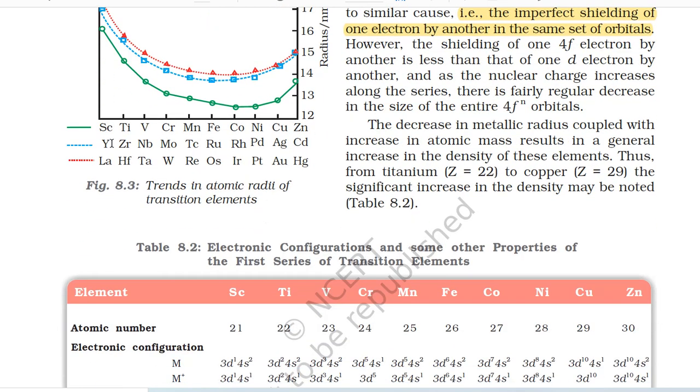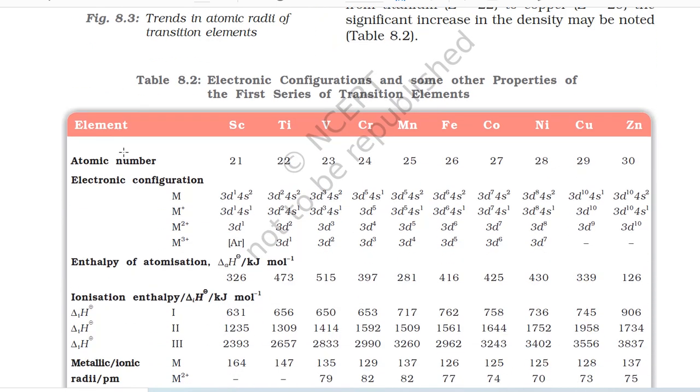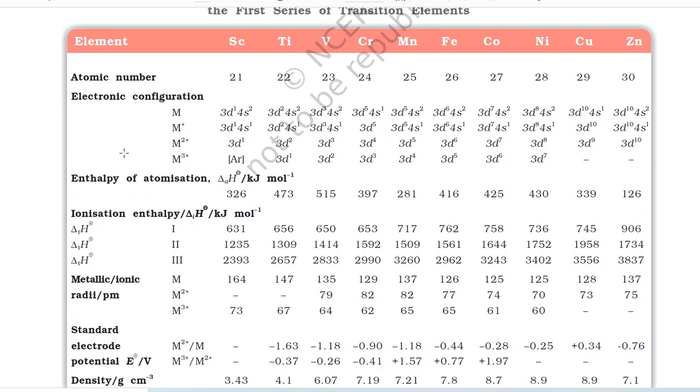The decrease in metallic radius coupled with increase in atomic mass results in a general increase in the density of these elements. Thus, from titanium (atomic number = 22) to copper (atomic number = 29), the significant increase in the density may be noted in Table 8.2. Table 8.2 Electronic configurations and some other properties of the first series of transition elements.